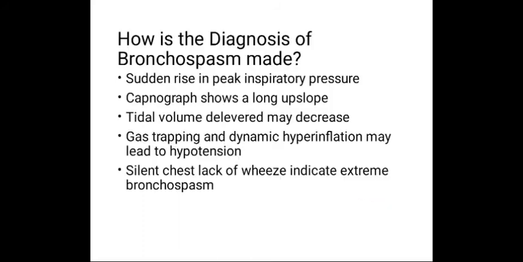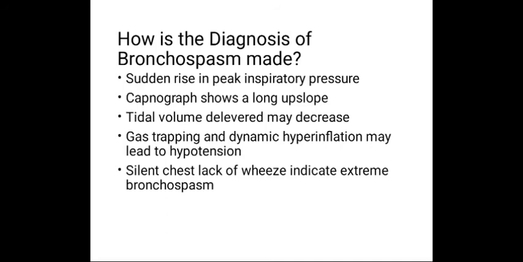Now we will see how the diagnosis of bronchospasm is made. Often the first manifestation of acute bronchospasm is, number 1, a sudden rise in peak inspiratory pressure. Second, the capnograph trace shows a long upslope.